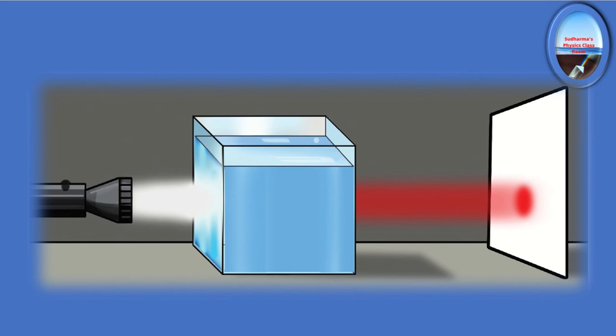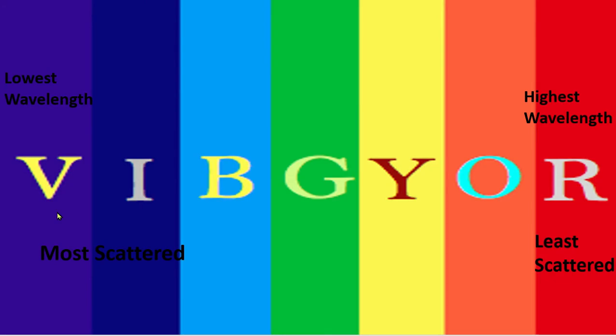We all know that visible light, the sunlight, consists of seven colors. What are those seven colors? Violet, indigo, blue, green, yellow, orange and red. Among these colors, violet has the lowest wavelength, and red has the highest wavelength.